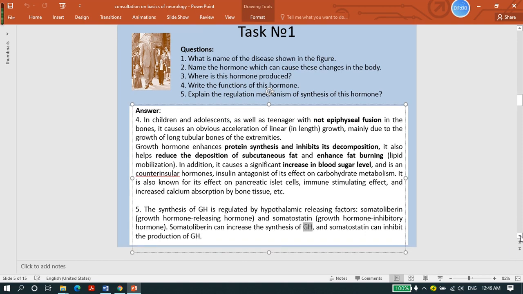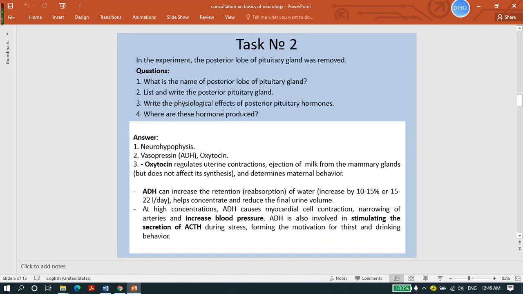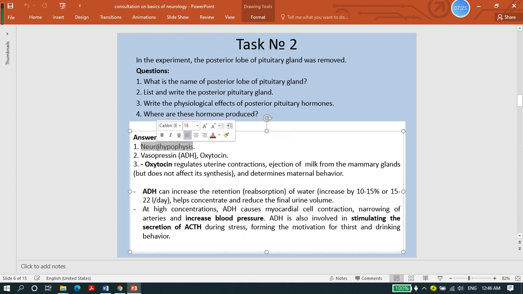Again, let's see task number 2. In the experiment, the posterior lobe of the pituitary gland was removed. This is just given. This is a case. And the question: what is another name of the posterior lobe of the pituitary gland? It is neurohypophysis. You just need to write neurohypophysis. And again, the second question says to list and write the hormones of the posterior pituitary gland.